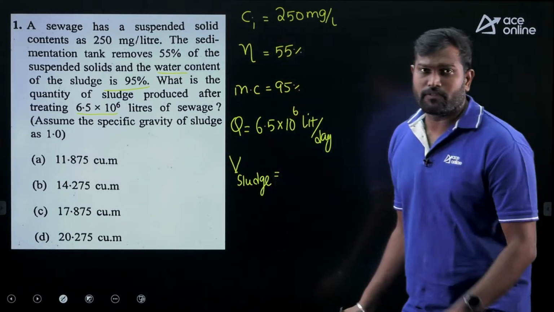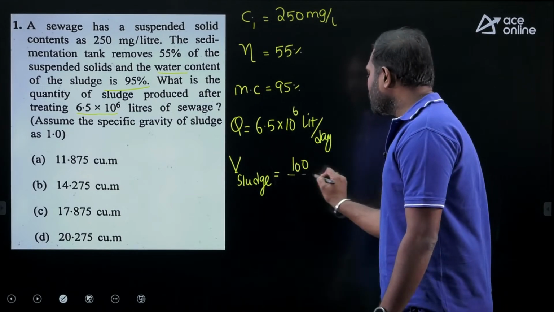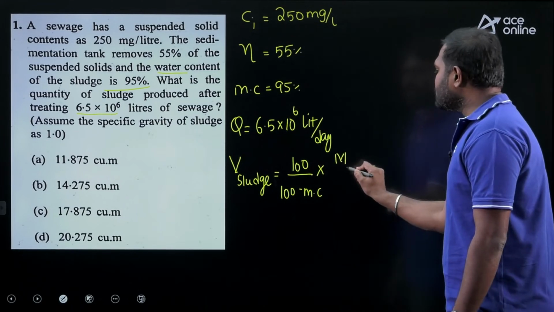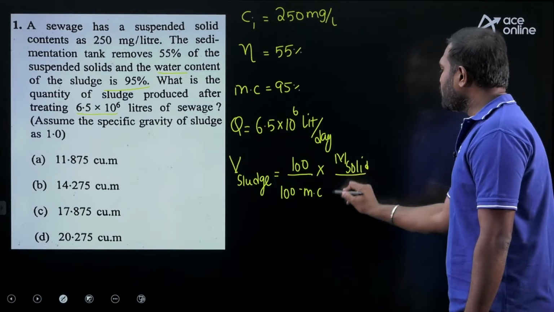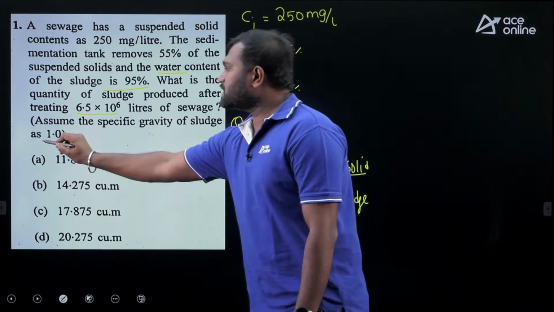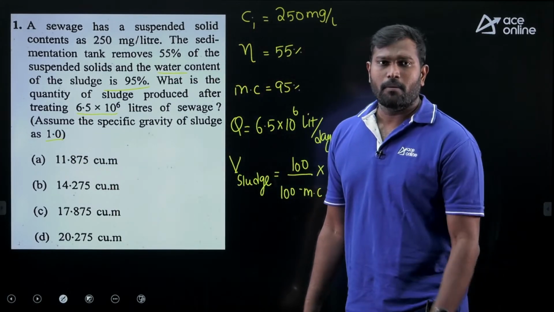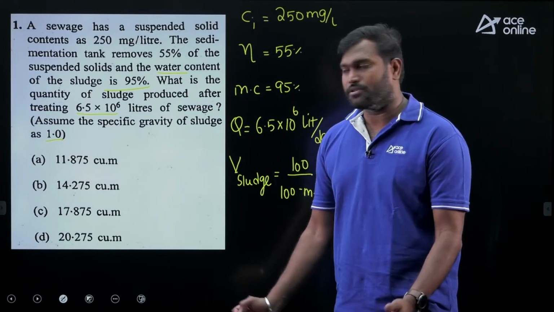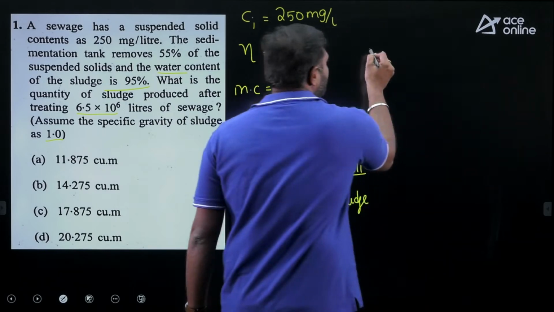How to find out the volume of the sludge: it is 100 by (100 minus moisture content) into mass of solids by density of the sludge. Okay. So already the specific gravity of the sludge is given as 1, multiplied with the density of water. So that's going to be the density of the sludge, 1000. So it's all about the mass of solids.